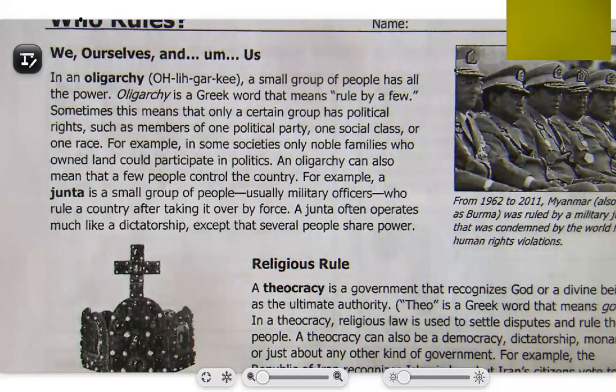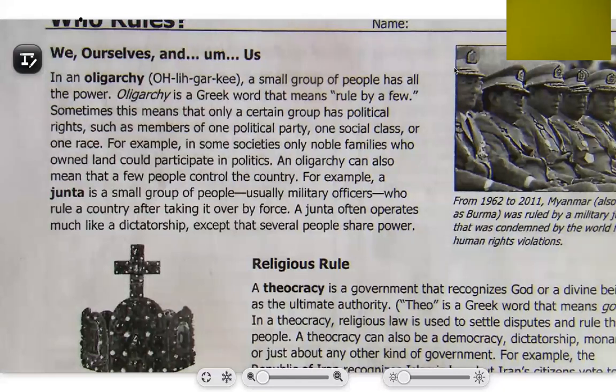An oligarchy can also mean that a few people control the country. For example, a junta, which is a type of oligarchy, is a small group of people, usually military officers, who rule a country after taking it over by force. A junta often operates much like a dictatorship, except there are several people who share power. So the main difference between an oligarchy and a dictatorship is that in an oligarchy, there's a few people running it. In a dictatorship, there's one sole person.